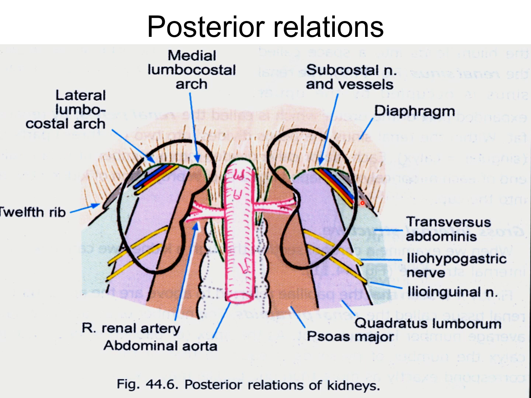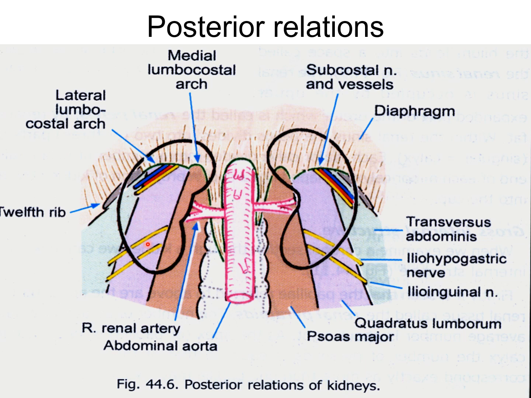Deep to the thoracolumbar fascia and in front of the quadratus lumborum, the structures downward and laterally are the same as above. First there are the subcostal vessels, and you see these are the subcostal vessels. Then the iliohypogastric nerve and vessels, the ilioinguinal nerve lower down, and the fourth lumbar artery on the right side only. So on the right side there is only the fourth lumbar artery. It is related to the posterior surface of the kidney.